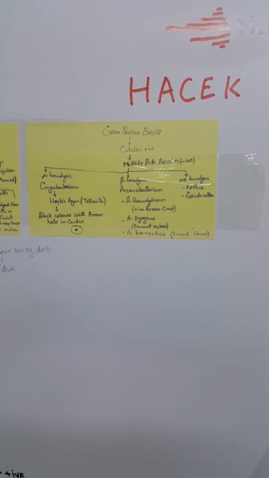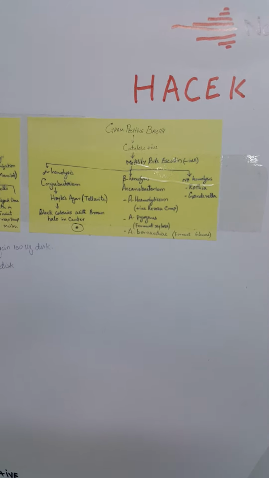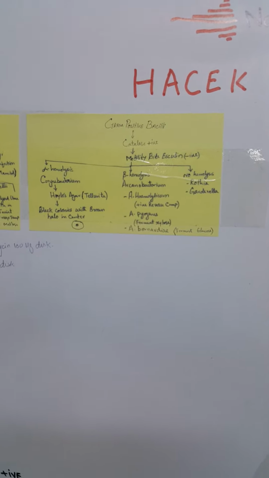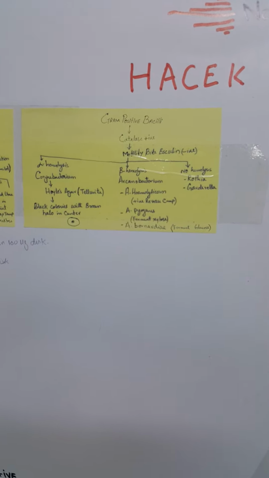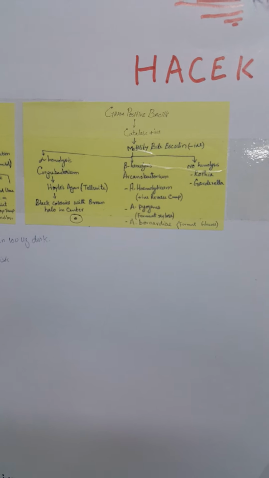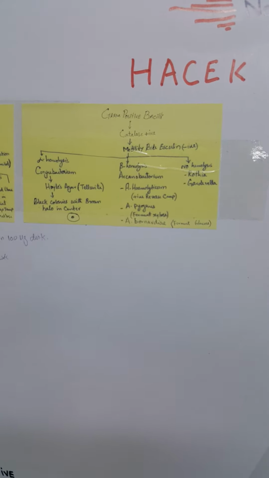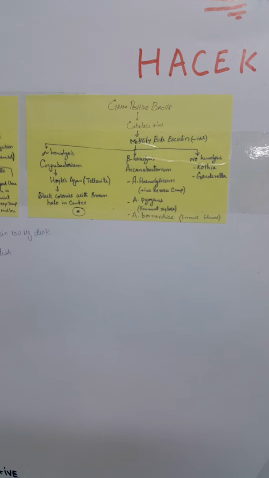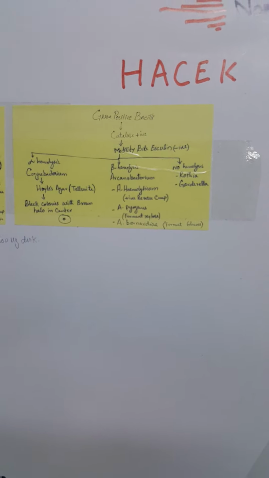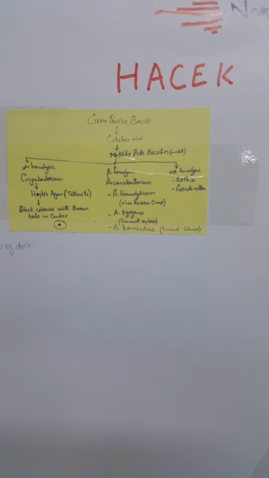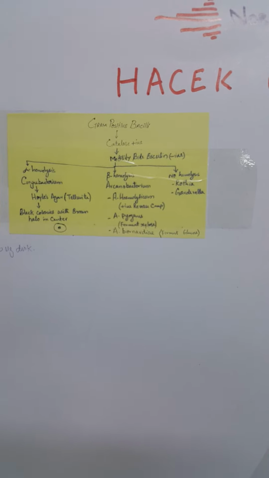Beta hemolytic in this group is Arcanobacterium haemolyticum, which is positive for the reverse CAMP test, Arcanobacterium pyogenes, which ferments xylose, and Arcanobacterium bernardiae, which ferments glucose. Non-hemolytic are Rothia and Gardnerella, as we explained.